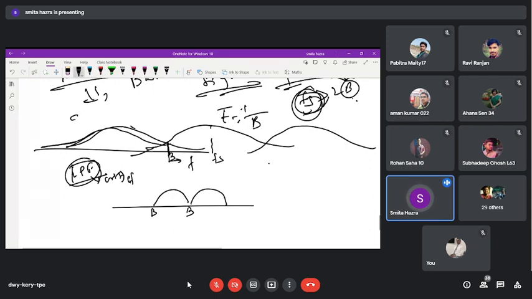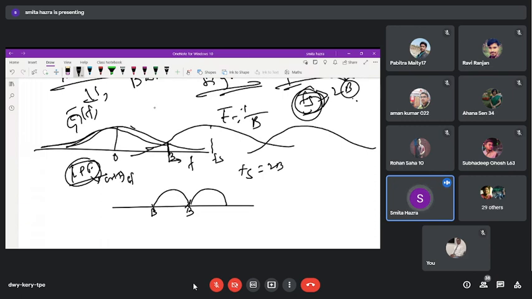This G F bar then will look like this, overlapping like this, because it is not limited like this B, it has a tail beyond the B, because the signal is time limited, not band limited. So what are we getting? We are getting that at the B frequency, and the relationship is Fs is equal to 2B.